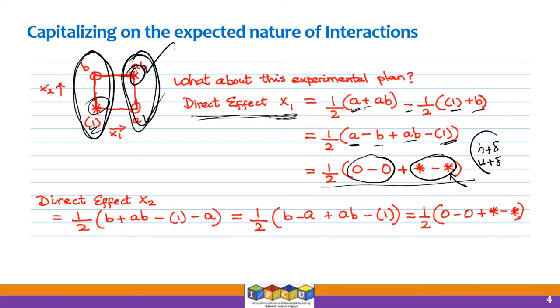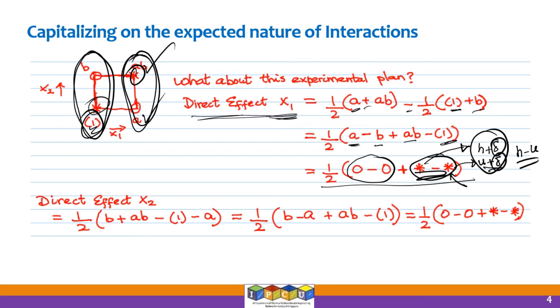So when you subtract H plus delta, which is the outcome of experiment AB, from U plus delta, which is the outcome of experiment labeled as 1, both these experiments are done by the experienced chemist, who we assume will introduce a systematic bias of delta to the value that is being measured. So if you subtract H plus delta minus U plus delta, you're going to get H minus U. So the effect of delta vanishes. So the bias that is introduced by this person will be cancelled out if you assign experiments of this type.